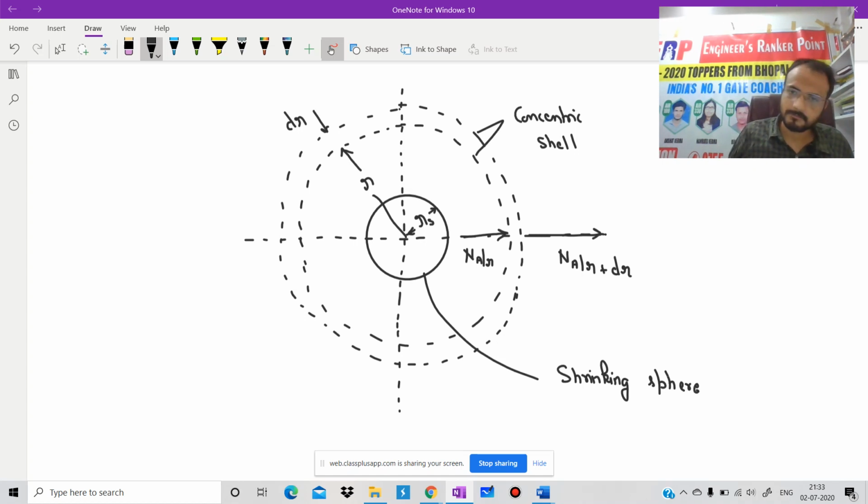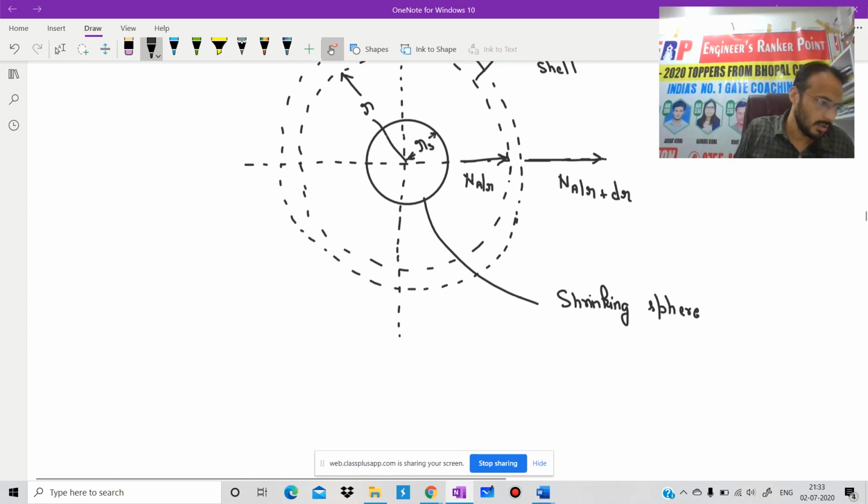Now we are showing in which way mass transfer is going to take place, and we are going to consider the situation at any time t. I hope you drew this diagram. There is no rocket science. We can take any example, evaporation of a drop of water, or evaporation of naphthalene also. Is it clear?